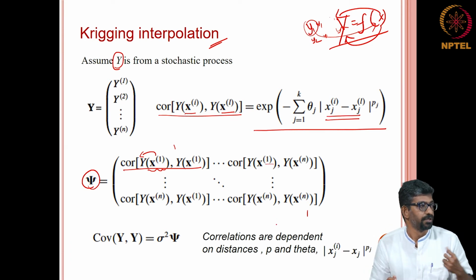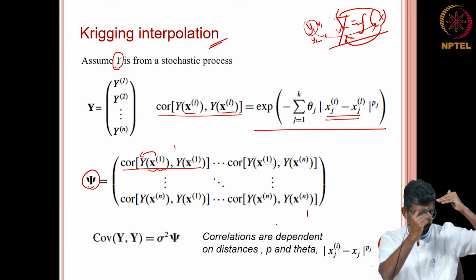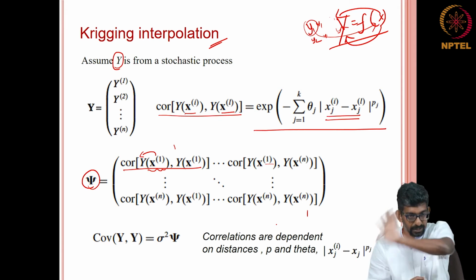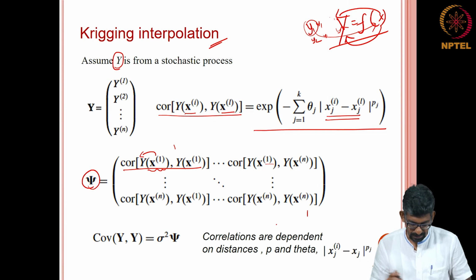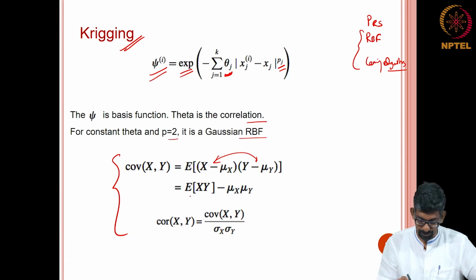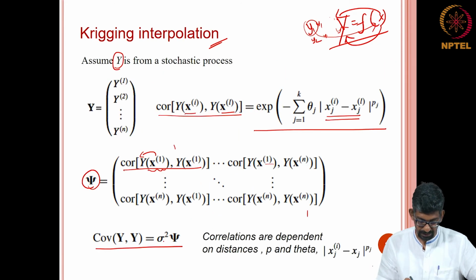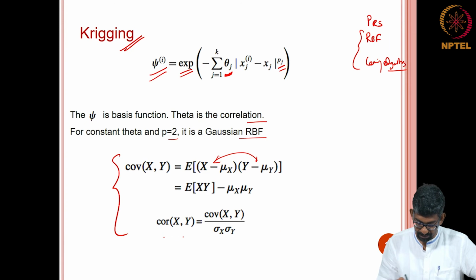So, in one sense you are correlating your output itself with respect to each other in terms of your input. So, you are capturing the distances in one sense. Then I can write my coefficient of variation in this sense, sigma squared times psi, but we also know that this is nothing but sigma squared, this was your psi.